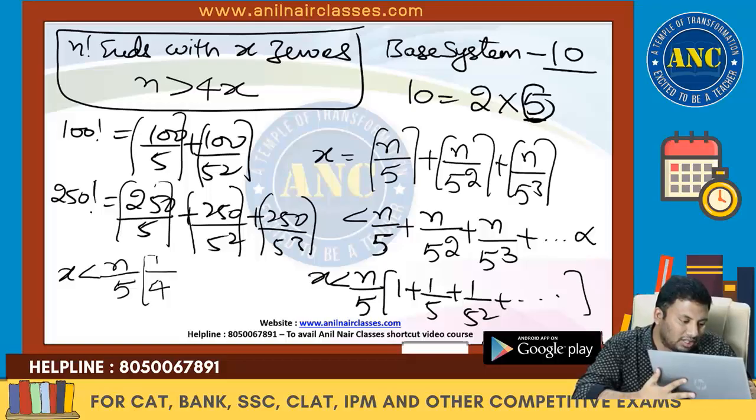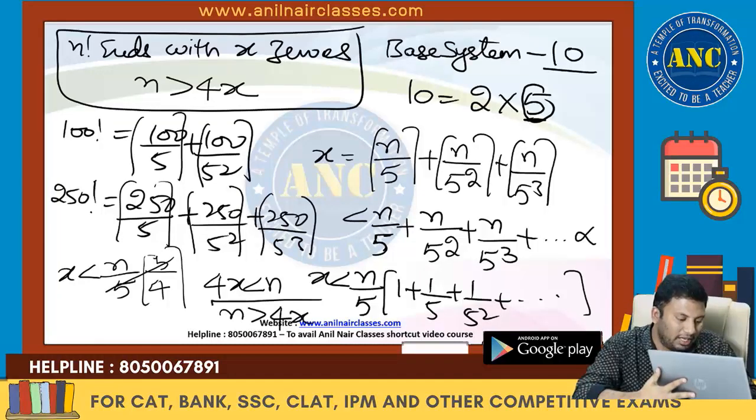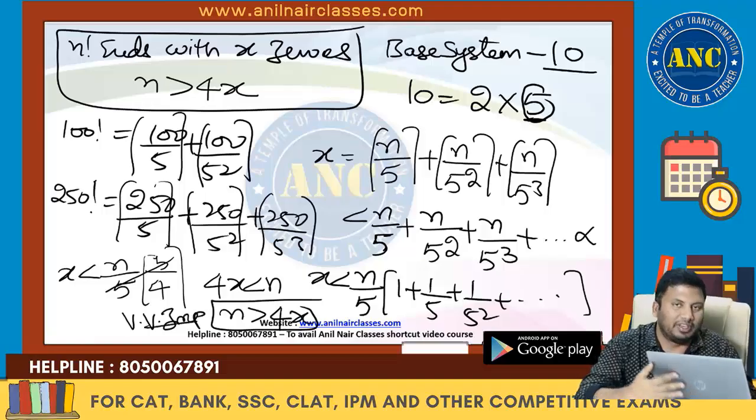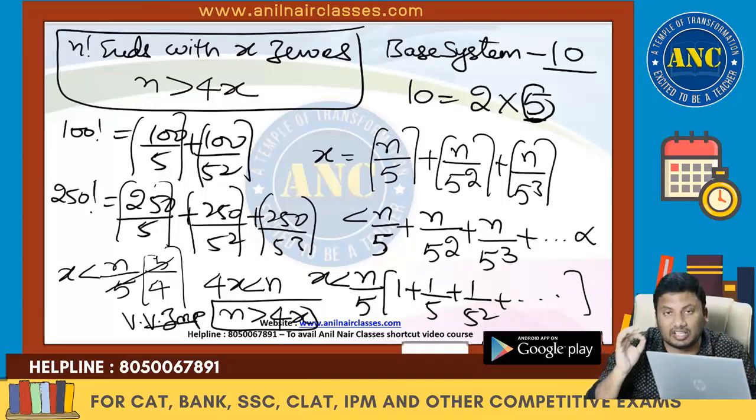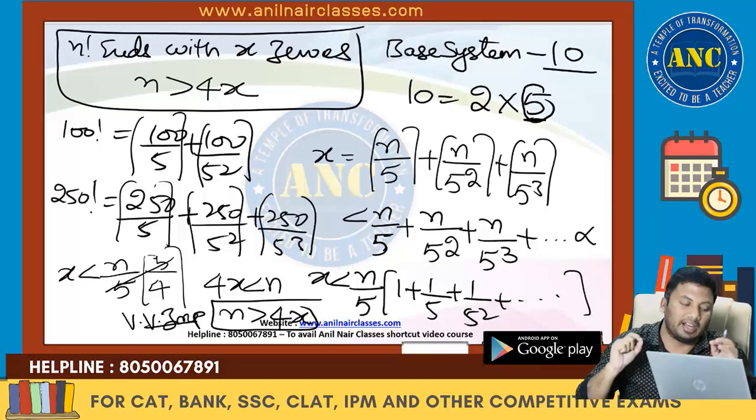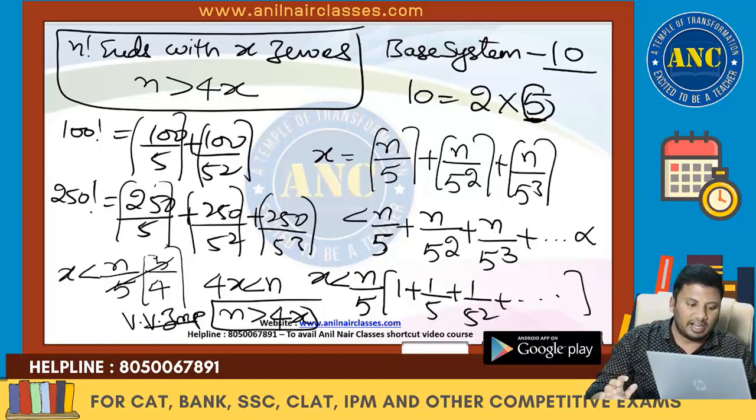So this is nothing but 5 by 4. So 4x is less than n, so n is greater than 4x. Please write down this extremely important key point: if n factorial ends with x zeros, the relationship between n and x is n is greater than 4x.